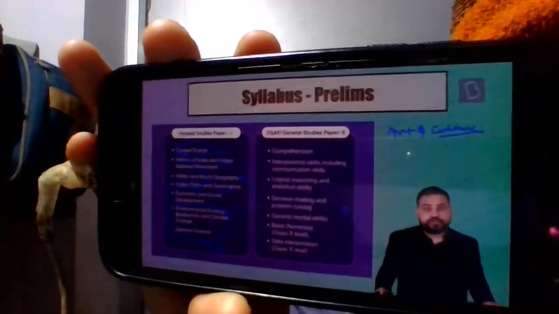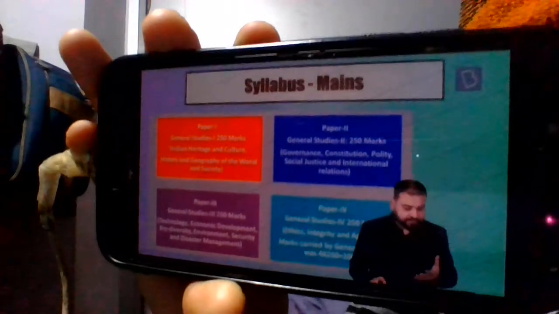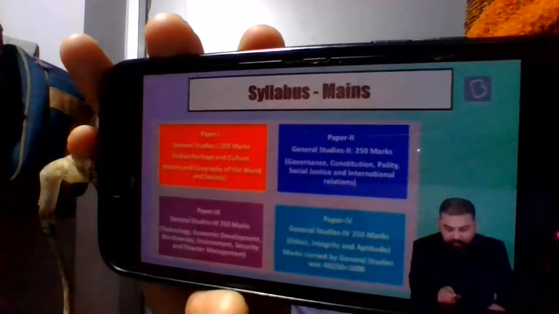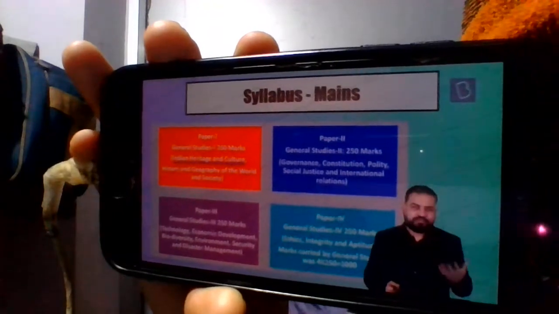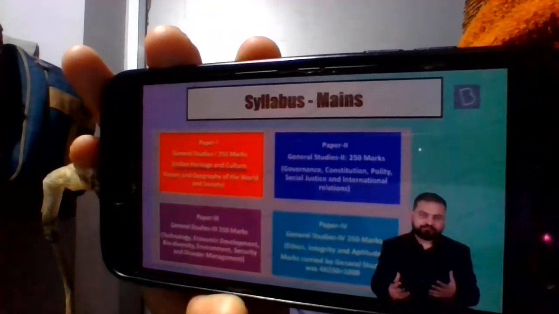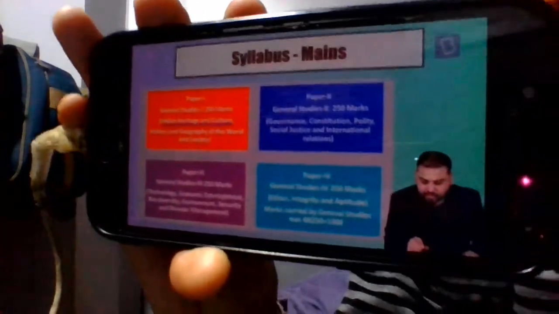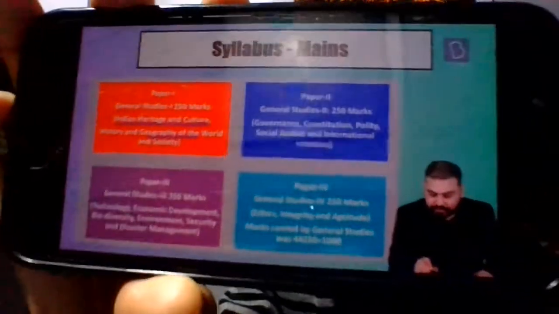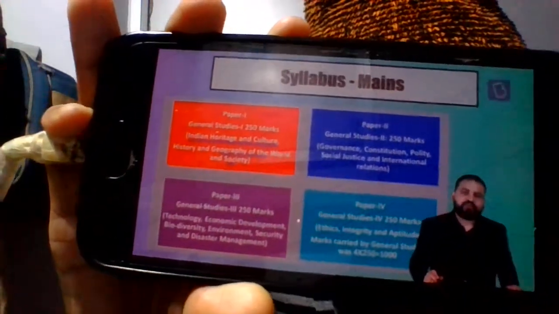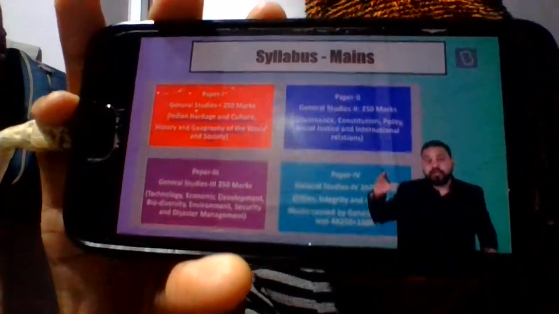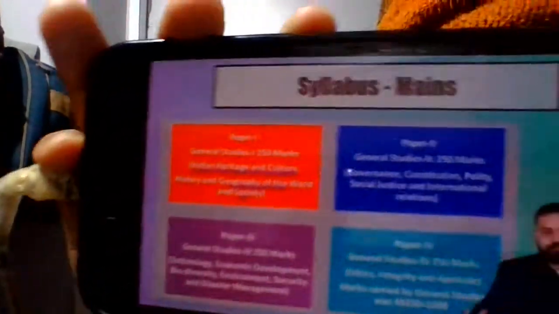If we move to the syllabus of mains, now look at this. Again, Indian heritage and culture may not have lots of current affairs. But then, geography of the world and society. In these 2 areas, your knowledge about current happenings will definitely help you.